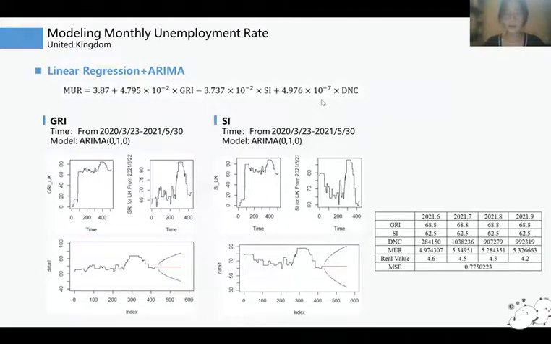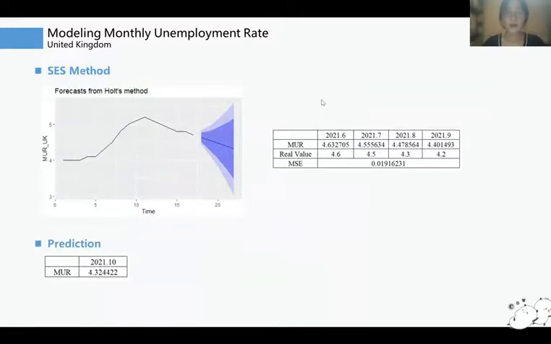Besides, according to the graph, I found that the MUR experienced a dramatic increase since the epidemic erupted, and such a period is not going to happen again. Therefore, I removed the growth data and fit the remaining data with an ARIMA(0,1,0) model. So the MAE is much lower. Finally, I tried the SES method, and the MAE is only around 0.02. Therefore, I used SES to do the prediction.